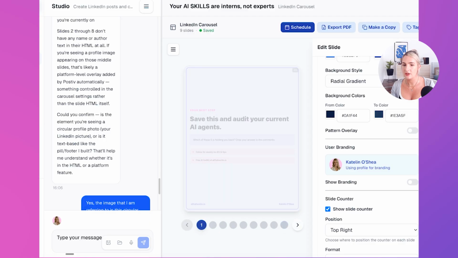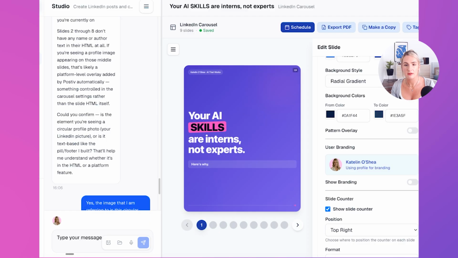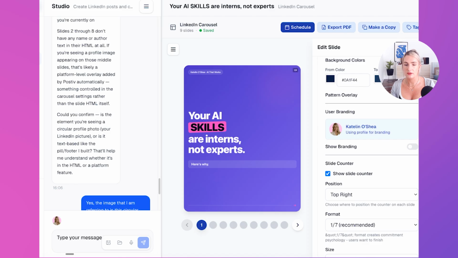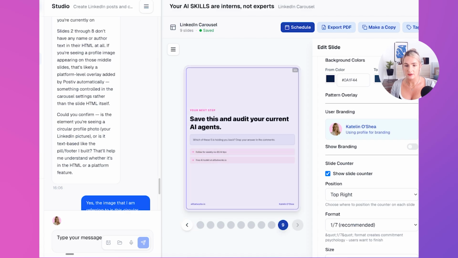So it looks like it's turned it off for the whole document. Now, to be honest, that's fine. I've got Caitlin O'Shea AI that works. So it doesn't look like you can actually apply it to just each page. You can either have it on or off. But, you know, I have my name and I have the company name within the top left anyway. And I also have it on the end pages. So that's really nice. So this is another output of a carousel that would have taken me an hour or 2 to create that has now taken me about 15 minutes to create within Postiv, saving me all that time and hassle.